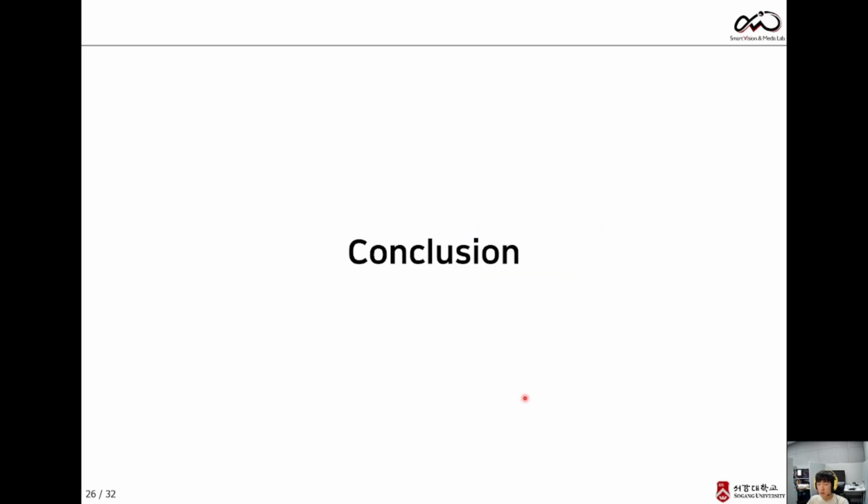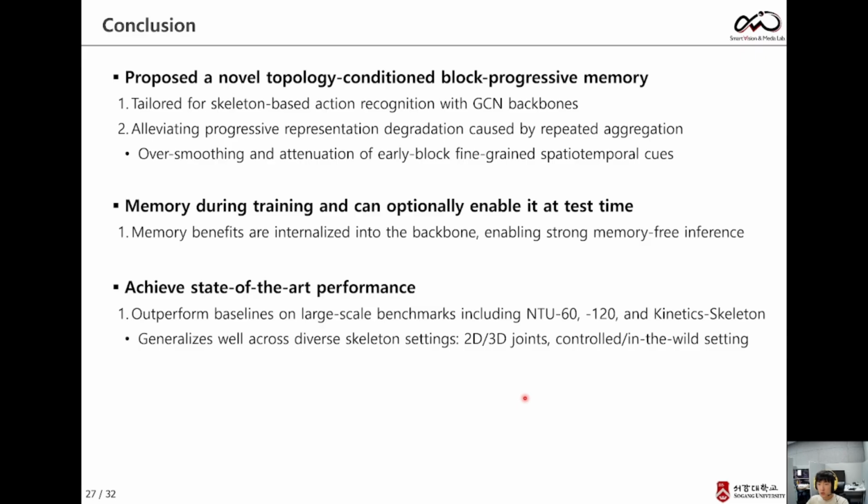Finally, let me summarize our work. We proposed a topology conditioned block progressive memory to mitigate representation degradation in skeleton GCNs. The memory preserves complementary block-wise cues and improves the backbone even when memory is removed at inference. Our method achieves state-of-the-art performance across diverse 2D and 3D skeleton benchmarks.